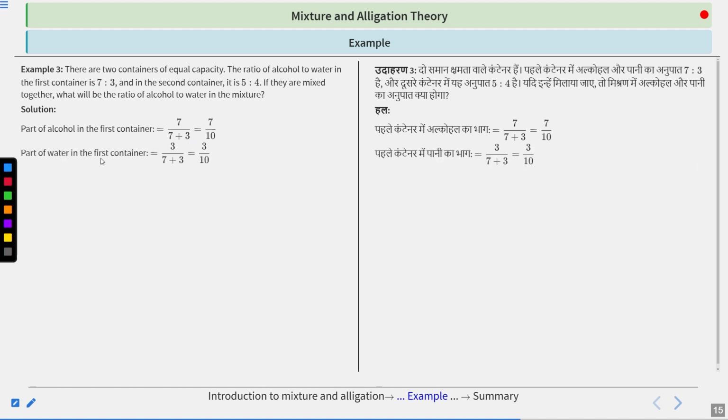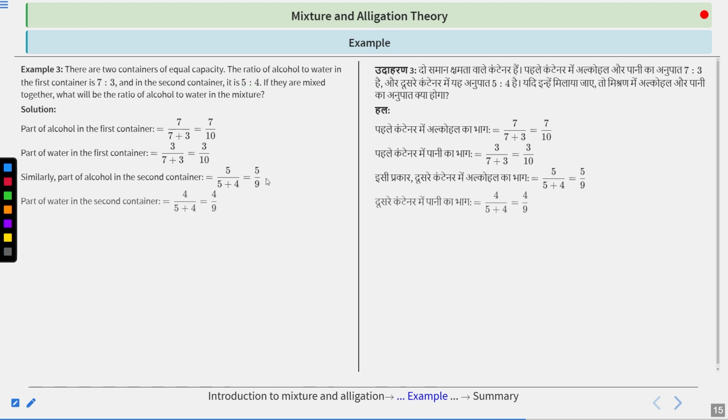Clear? So what will be the water? Water will be 3/7 plus 3, which is 3/10. Same way, part of alcohol in the second container. So ratio is 5:4, total becomes 9. So in a total of 9 units, 5 units is alcohol. So we can write it 5/9. Same way, what is the water in the second container? 4/4 plus 5 is equal to 4/9. We can say that.